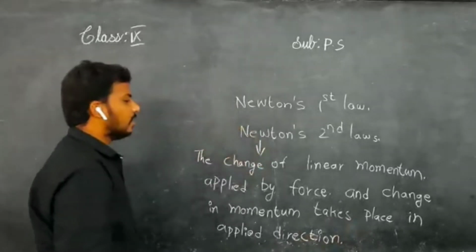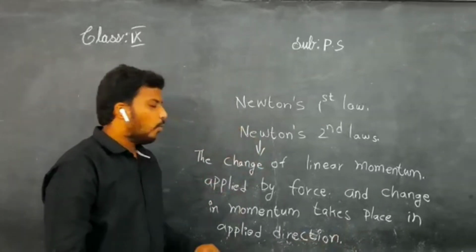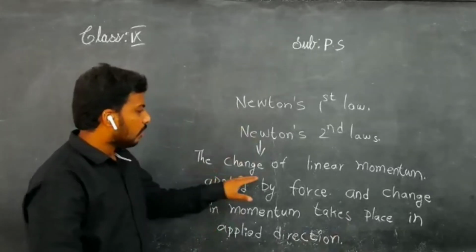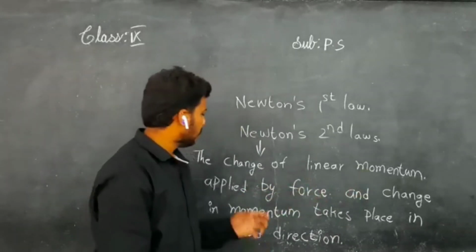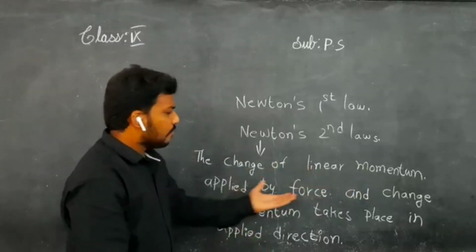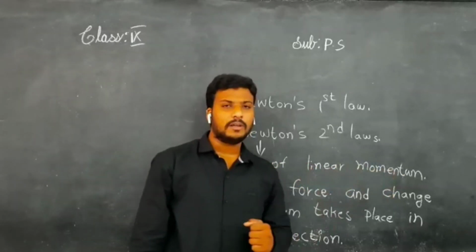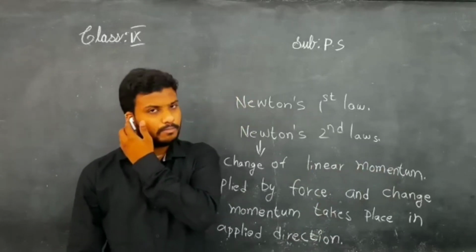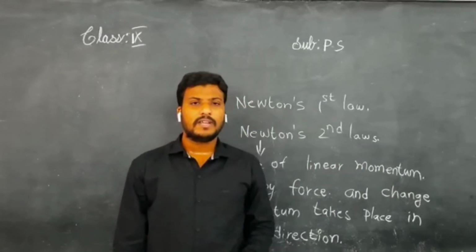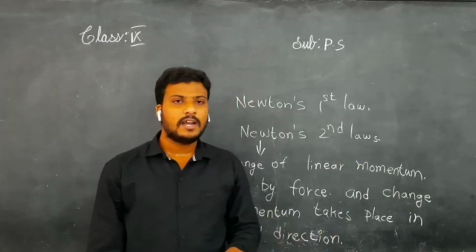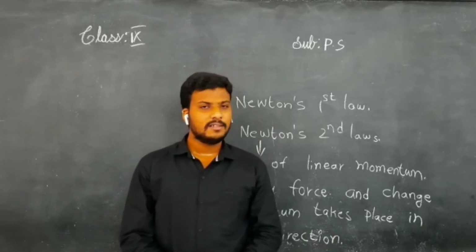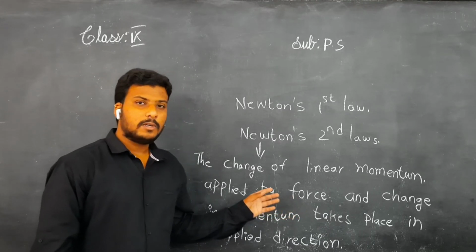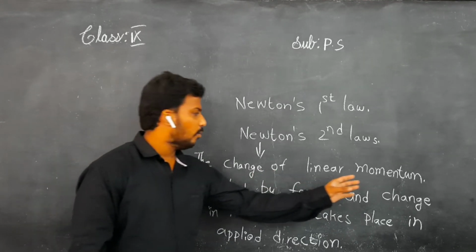See, children, this was the definition for Newton's second law. What it states: the change of linear momentum applied by the force. Sir, what is a change of linear momentum? We did not hear this word, sir, momentum. What is momentum first of all, sir? Momentum, in simple terms, is the product of mass and velocity. Understand, children?